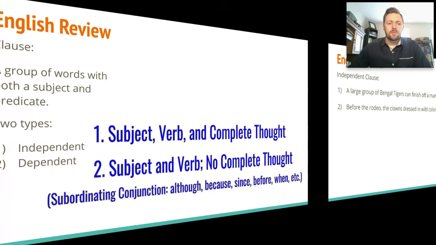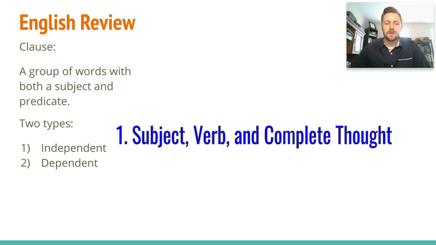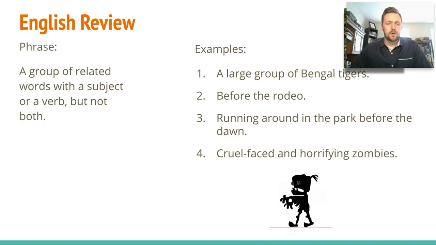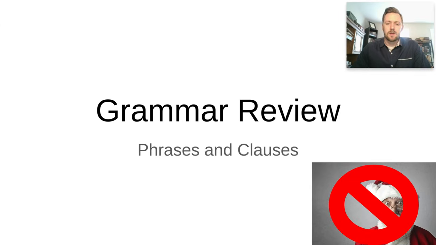So if we want to remember, a clause has both a subject and a verb. Independent clauses express complete thoughts. Dependent clauses do not. And if we want to remember about phrases, they're just groups of related words that have either a subject or a verb, but they are not going to have both of those things. All right. And you guys should remember a few different types of phrases that we have looked at before, and that will probably help you as you go through your IXL this week.